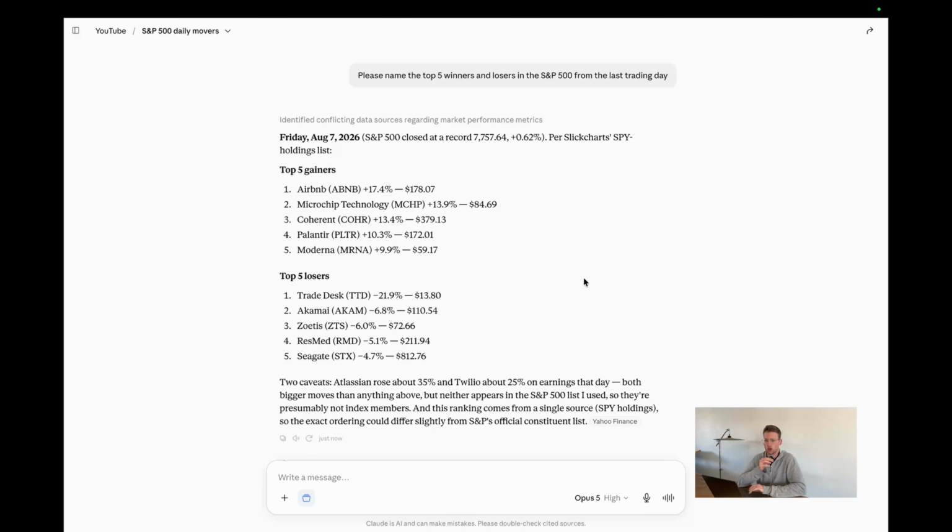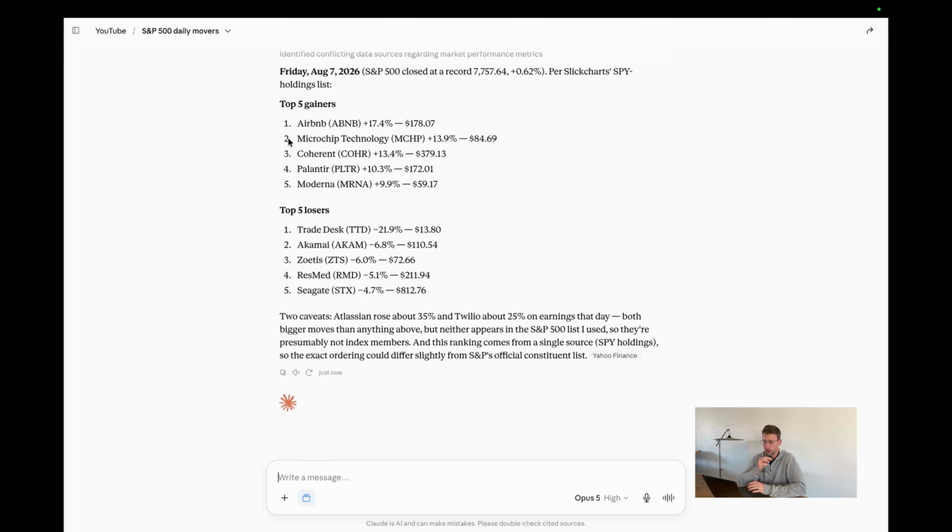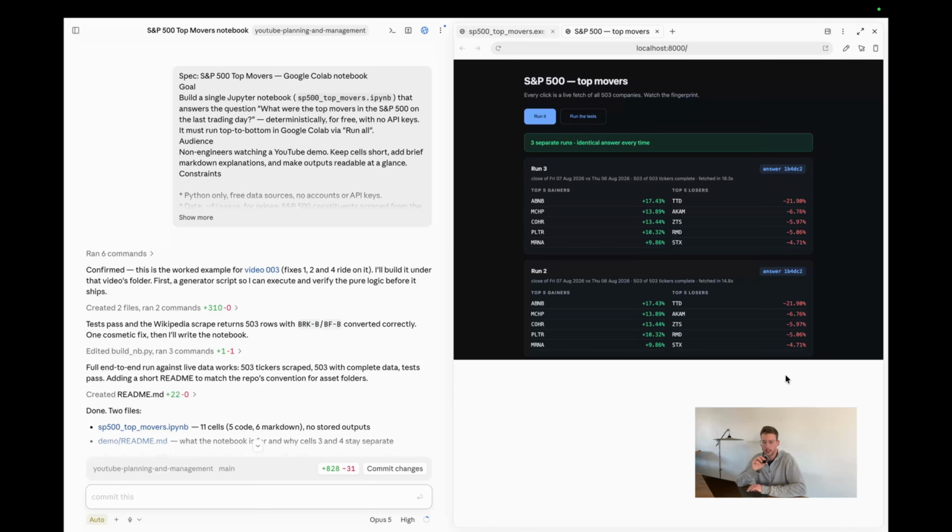As you can see, I was talking for that whole time, and it's now put together a list, which I'm honestly quite impressed with, to be real, but I still haven't really checked this. I'm not 100% sure if these numbers are right. I don't have the confidence, and I would have to go and manually check this stuff myself. But on the other hand, this is a perfect task for code.